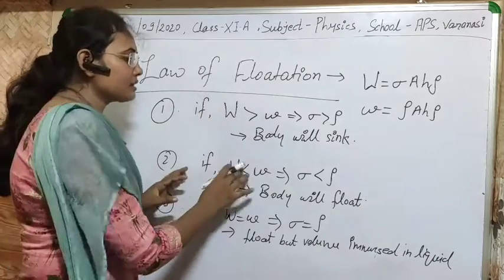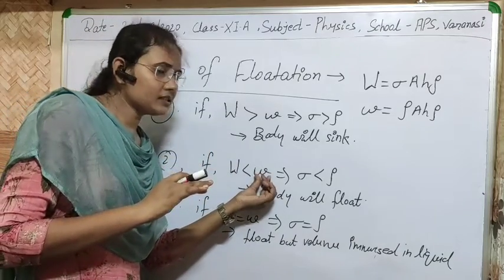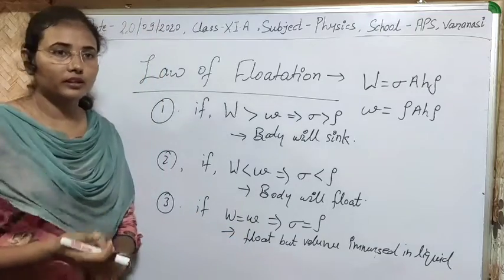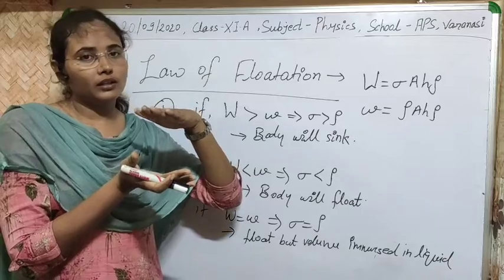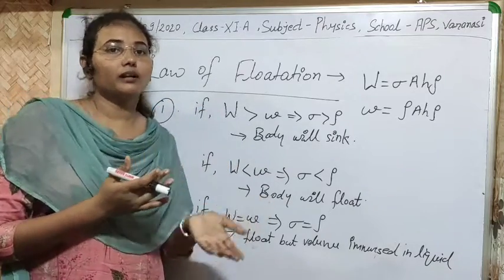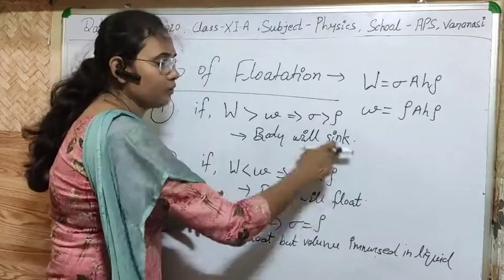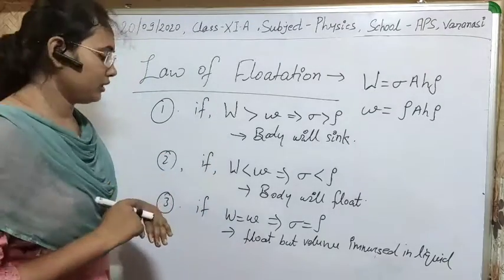Then, as the displaced amount of liquid weighs more than the body, there will be a larger upthrust than the weight acting on the liquid. If there is a larger upthrust, then definitely the body will float on the surface of the water. So this is the condition for floating of a body on the surface of the water.